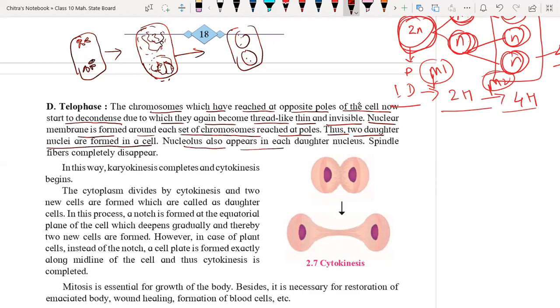The nucleolus also appears in each daughter nucleus. So here the nucleolus is again going to appear like this. Okay, this is the chromatin fiber. Here we have the nucleolus. So now we have completed nuclear division here. Okay, so in this way karyokinesis completes and cytokinesis begins from here.